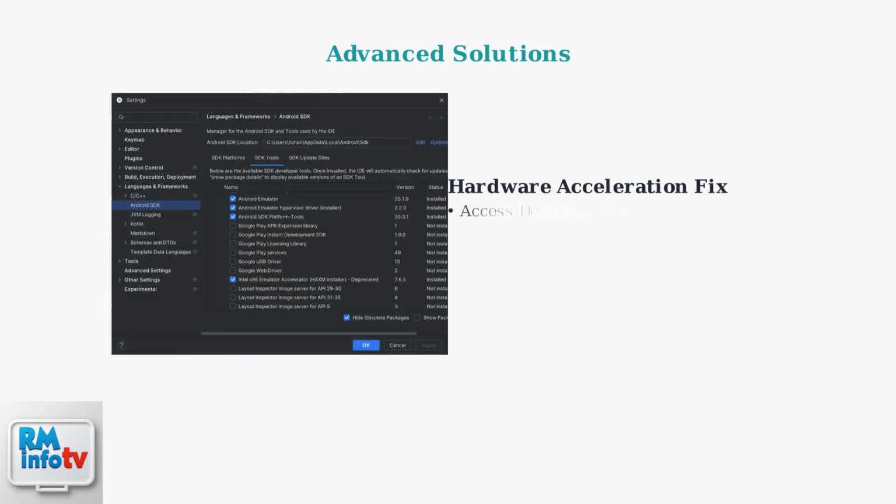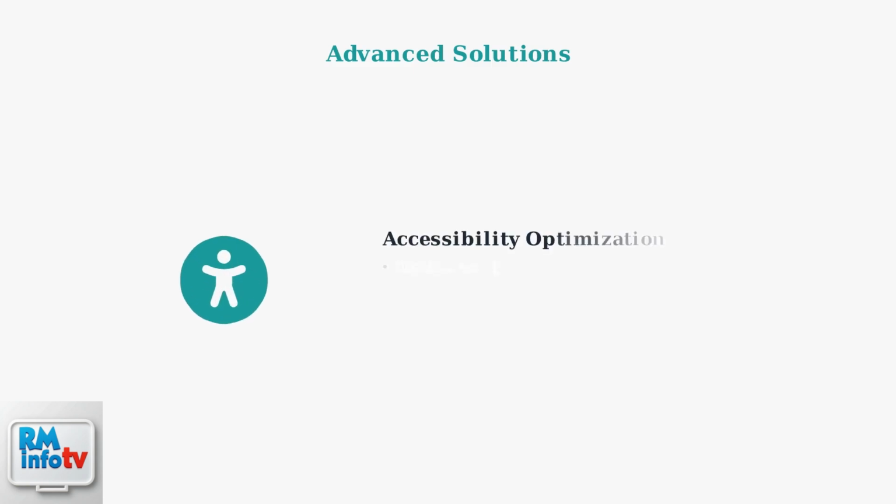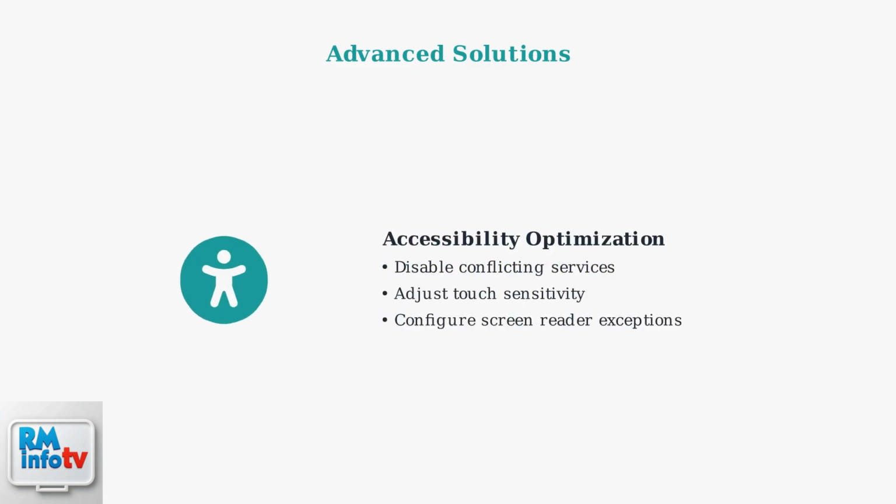For persistent Dasher app screen issues, advanced solutions can provide more effective fixes. These technical approaches address deeper system-level conflicts that basic troubleshooting cannot resolve. On Android devices, toggling hardware acceleration can resolve GPU-related display conflicts. Access developer options in your device settings, then disable hardware overlays to fix rendering issues. Accessibility settings optimization is another powerful solution. Temporarily disable conflicting accessibility services and adjust touch sensitivity settings to restore proper app functionality.